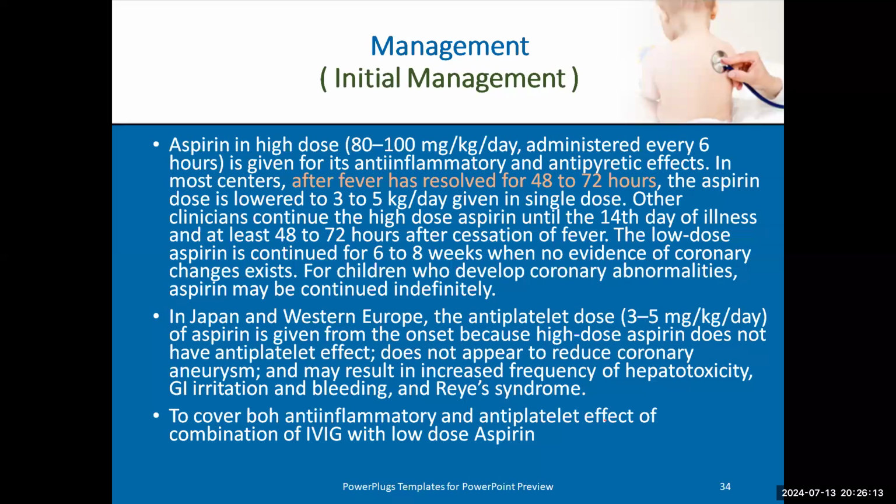In Japan and Western Europe, some countries start the antiplatelet dose from the first. They give antiplatelet dose aspirin with the IVIG. Their idea is that, first, I don't need the anti-inflammatory dose of aspirin because I give IVIG, which is anti-inflammatory, but I may need the antiplatelet dose from the first to prevent thrombosis. The second concept is to avoid Reye's syndrome, because I'm not very sure that this patient is not a viral infection, given the differential diagnosis between Kawasaki and viral infection.